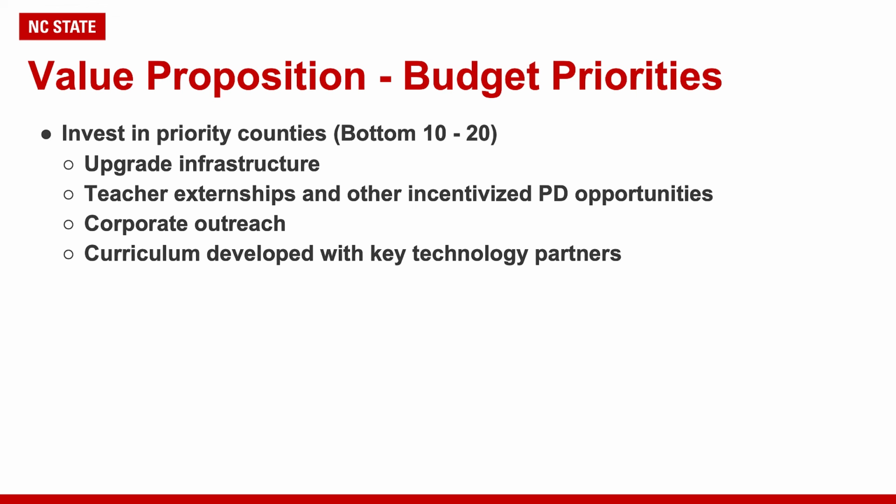But where do we allocate our budget? We have 4 recommendations: to continue upgrading our infrastructure, push for more time and money to incentivize professional development for teachers, find stronger corporate outreach to schools, and develop modernized curriculum with key technology partners. It's not enough to simply throw new technology at an issue, and we hope that our recommendations can offer lasting and sustainable change to these underserved school systems and help close the divide.